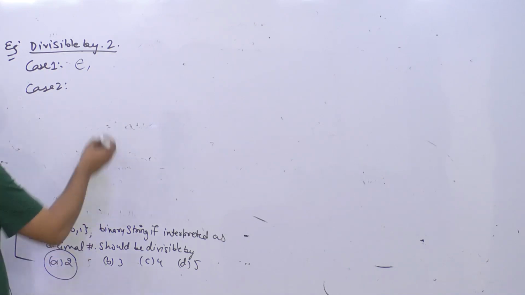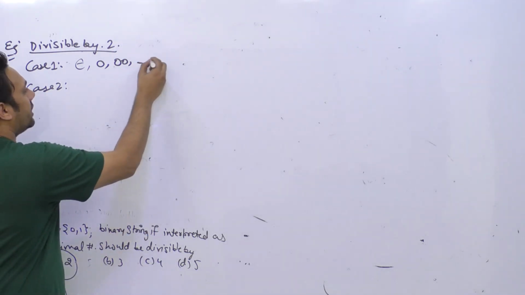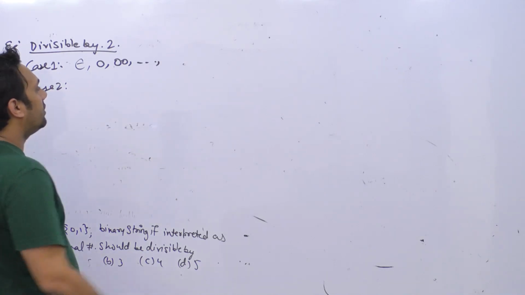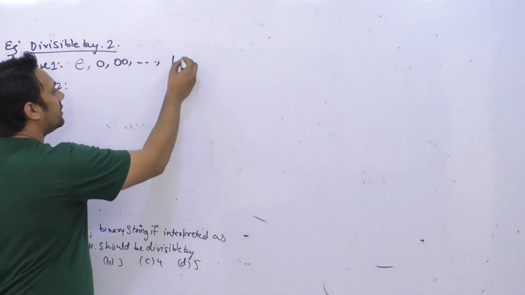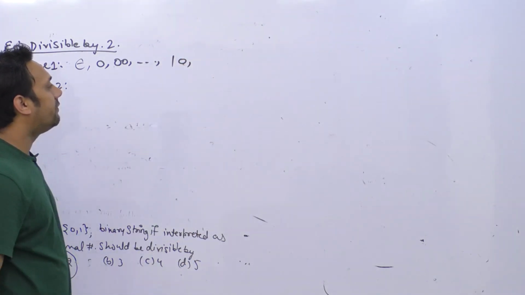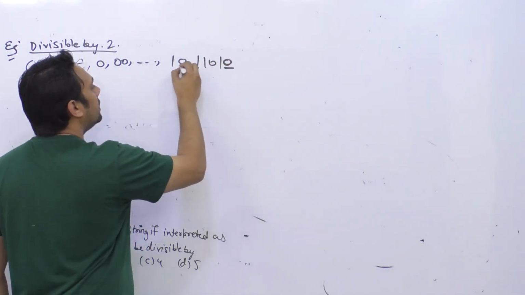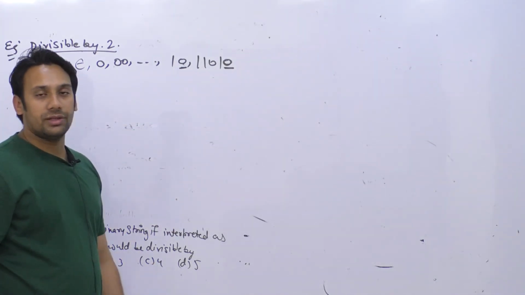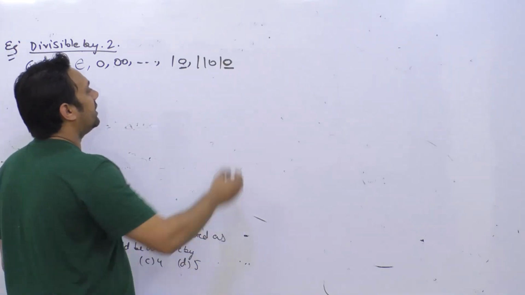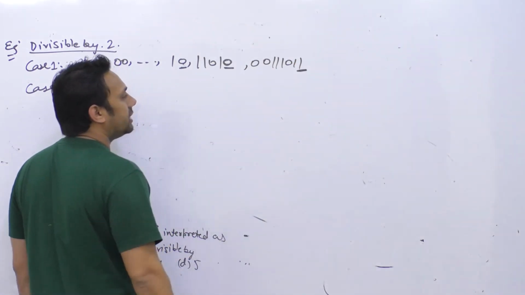So here what will happen, if you get a 0, 0 is divisible by 2. We can get any number of zeros, they all are divisible by 2. But if we get a 1 here, it should not be divisible by 2, because all even numbers always end with a 0, so it is divisible by 2. We can have any number of ones, any combination of 1 here, but again if that combination ends with 0, that means the rightmost bit is 0, then it is divisible by 2. If the rightmost bit is 1, we can have any combination whatsoever, then it is not divisible by 2.